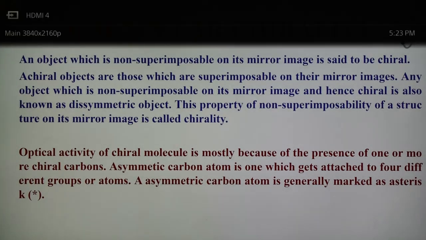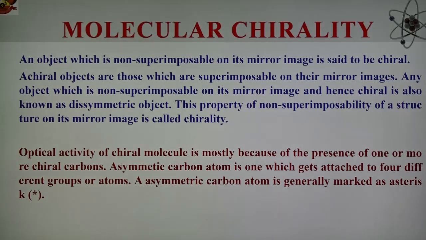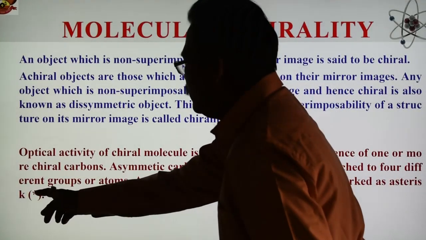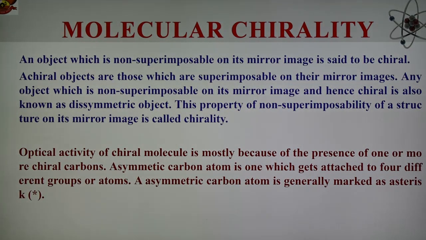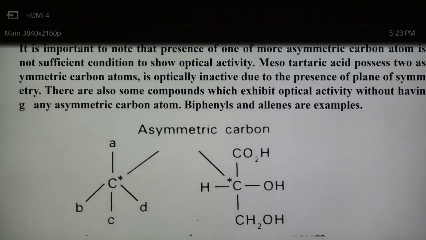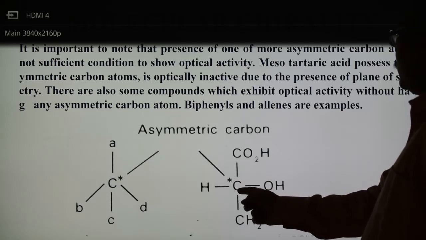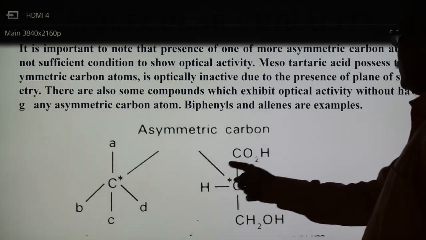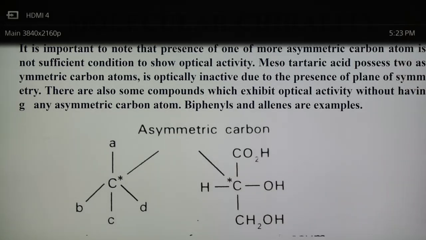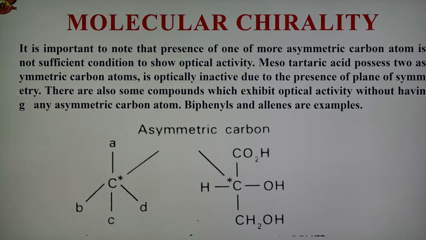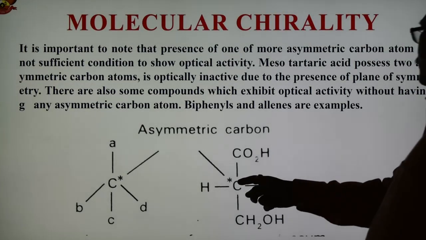A chiral center is a carbon atom which is attached to 4 different atoms or groups. An asymmetric carbon atom is generally shown by an asterisk, that is, a star, in the compound. Here an example is shown. In this way the star is shown. This is the carbon which is attached to hydrogen, COOH, OH and CH2OH. This is the asymmetric carbon.